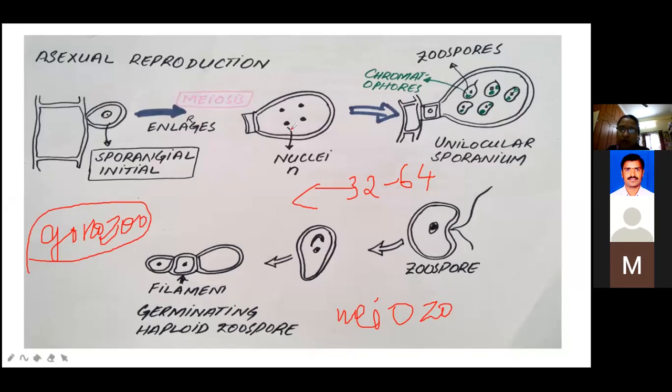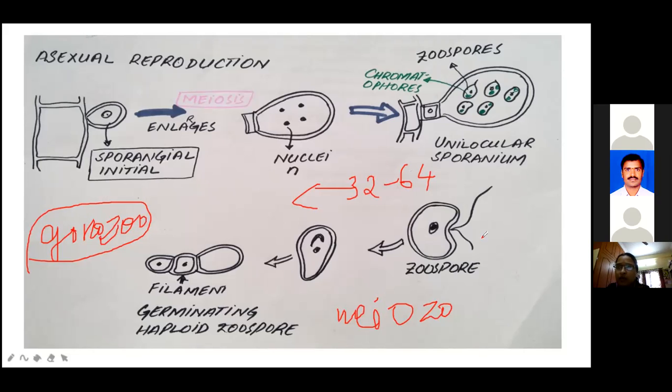These 4 haploid nuclei undergo mitotic division to form the 32 to 64 biflagellated zoospores. What is the name of these biflagellate zoospores? Meiozoospores, or what is the other name? Gonozoospores. Gonozoospores are meiozoospores. See here, this one is the zoospores, gono or meiozoospores.